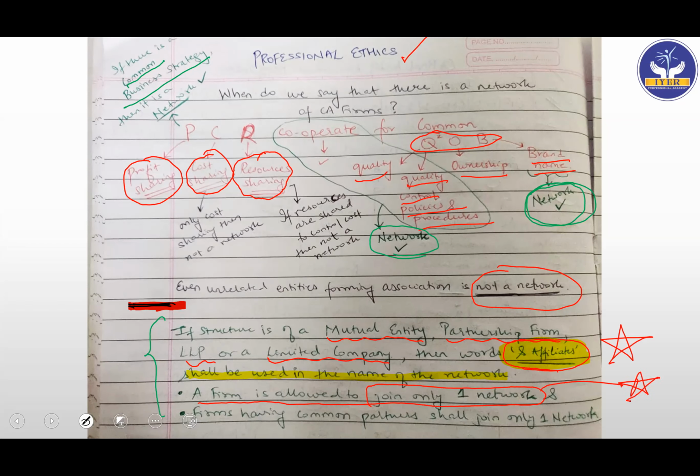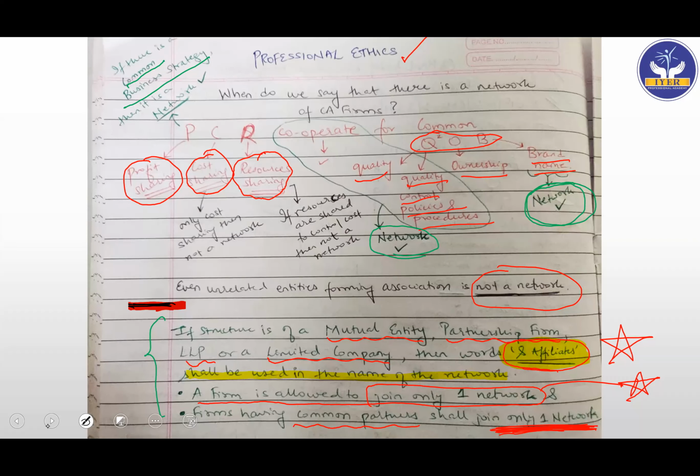Firms having common partners shall join only one network. So if the firms are having common partners, then they cannot be part of different networks. They have to join the same network. They can be part of only one network. For example, there is ABC and Associates with A, B and C as partners. There is also AXY and Associates with A, X and Y as partners. So here A becoming the common partner, ABC and Associates and AXY and Associates have to be part of one common network. They cannot be part of two different networks. Easy. So just three important points for you to understand.